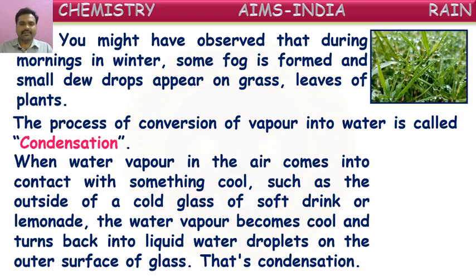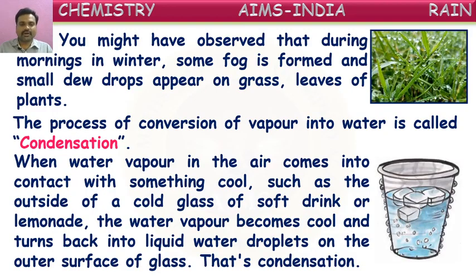When water vapor in the air comes in contact with something cool, such as the outside of a cold glass of soft drink or lemonade, the water vapor becomes cool and turns back into liquid water droplets on the outer surface of the glass. Yes, this also we might have observed in our daily life. In summers, generally we drink cool drinks like soft drinks, fruit juices or lemonades. If you keep a glass of cool drink on the table for a few minutes, after a certain time, what do you observe, children?